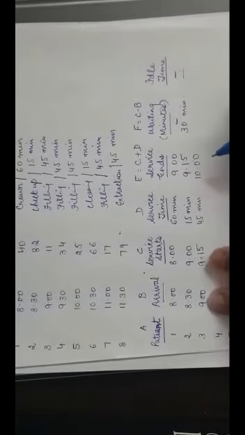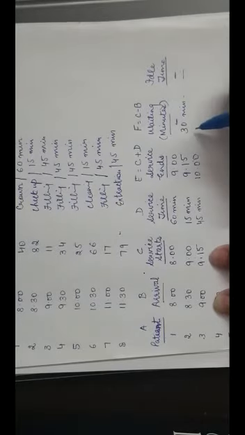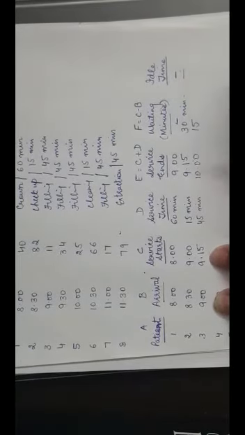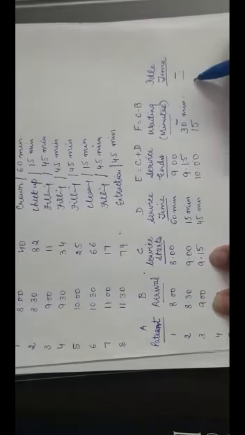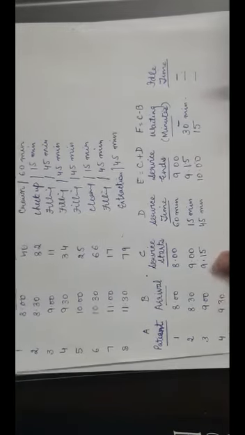So the arrival of the patient is at 9, service starts at 9:15, and the waiting time is 15. Idle time is nil.